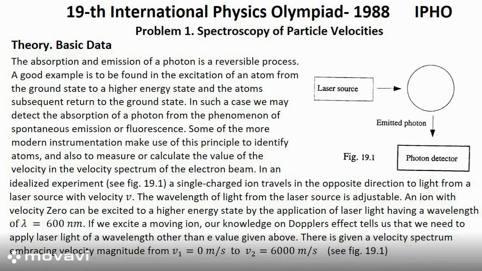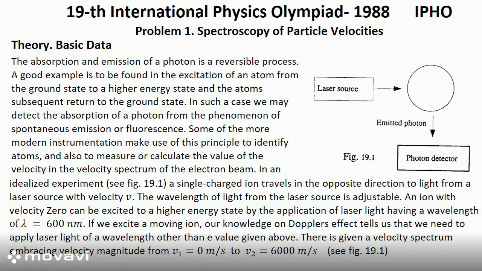Some of the more modern instrumentation make use of this principle to identify atoms, and also to measure or calculate the value of the velocity in the velocity spectrum of the electron beam. In an idealized experiment, see Figure 19.1, a single charged ion travels in the opposite direction to light from a laser source with velocity v. The wavelength of light from the laser source is adjustable.